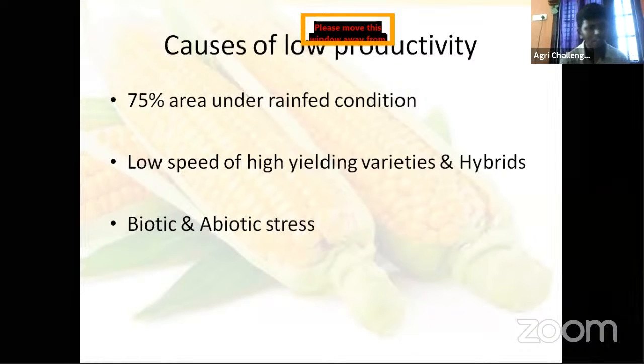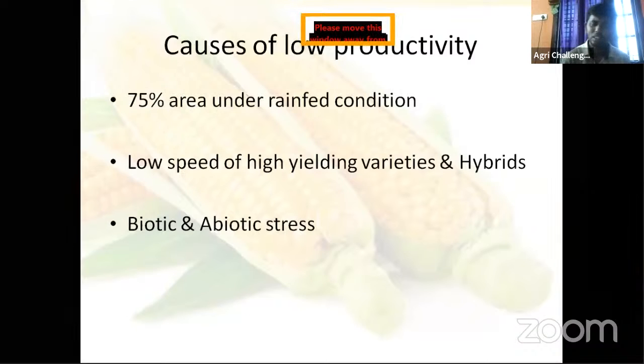Next reason is biotic and abiotic stress. Biotic stress is pest, disease and weed problems, and most of the farmers are small and marginal. They are not able to use control measures and spray timely. So that is also one of the reasons for reduced yield.